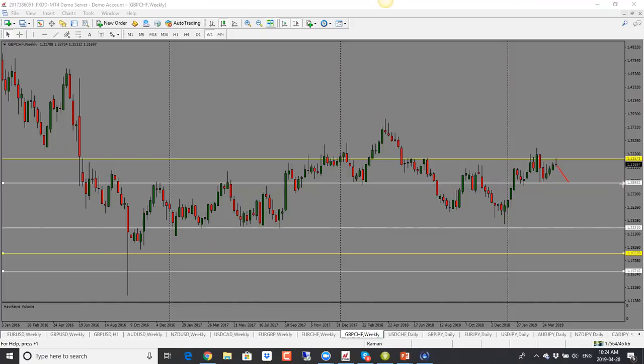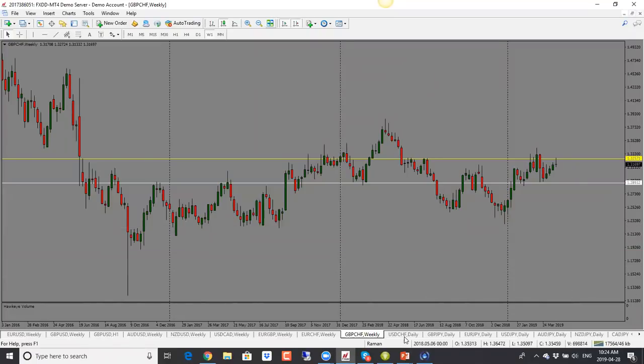1.2890. So 1.2900 is the target here. So this bottom of this range here as well. So bias is bearish for pound Swiss franc as well.